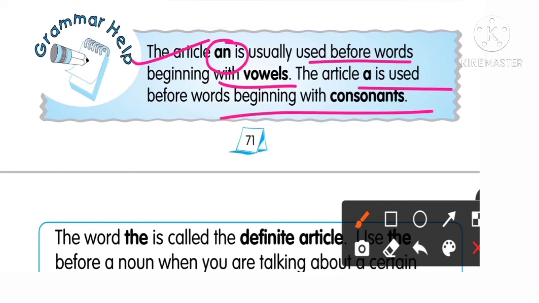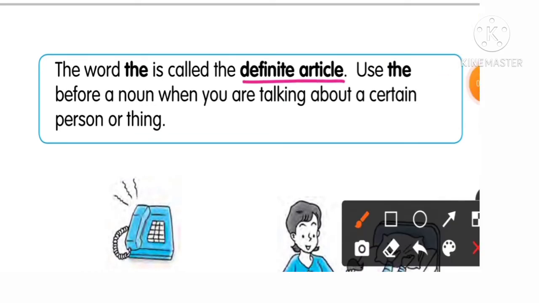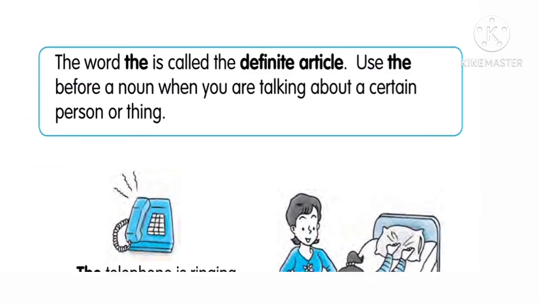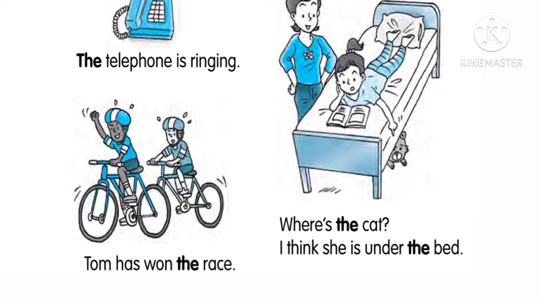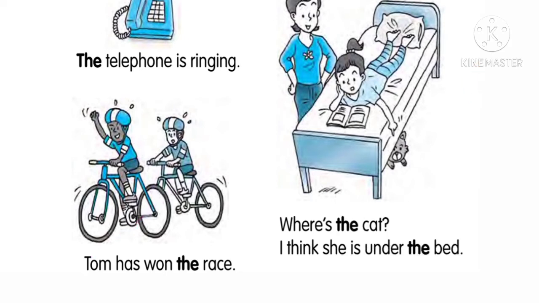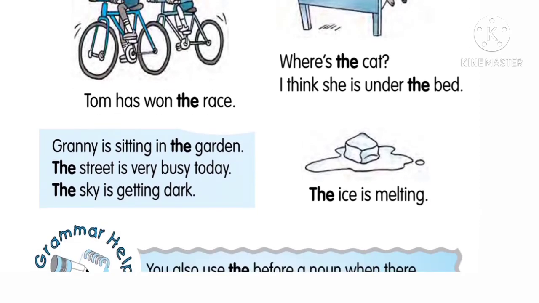Then the word the is called the definite article. Remember, the word the is called the definite article. Use the before a noun when you are talking about a certain or particular person or thing. Very important. Example, the telephone is ringing. Second example, Tom has won the race. And third, where's the cat? I think she is under the bed. That signifies a particular situation.